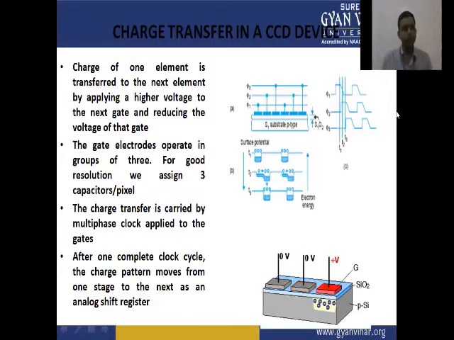For good resolution, we assign three capacitors per pixel. The charge transfer is carried out by the multi-phase clock applied to the gates. After one complete clock cycle, the charge pattern moves from one stage to the next, like an analog shift register.